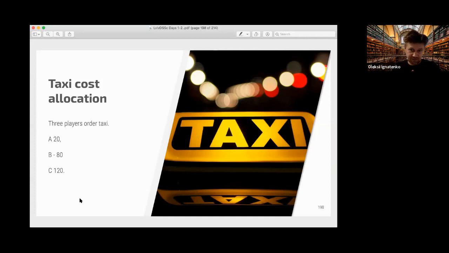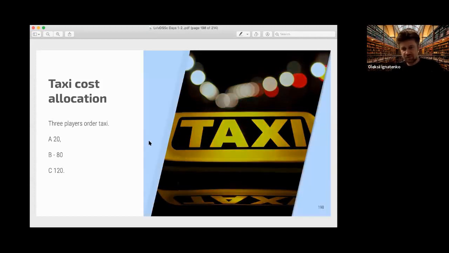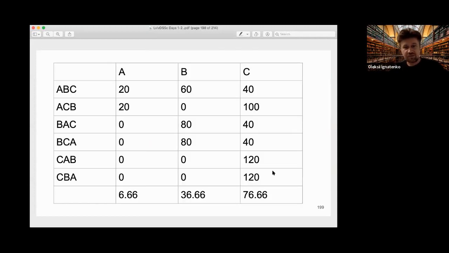So they need to split it, and they can't just split it equally because this way they would need to pay A more than 20, and that's not realistic at all. The Shapley value is very useful for such a situation. We need to create this table with permutations and calculate the values.